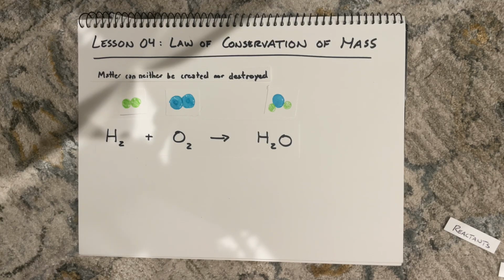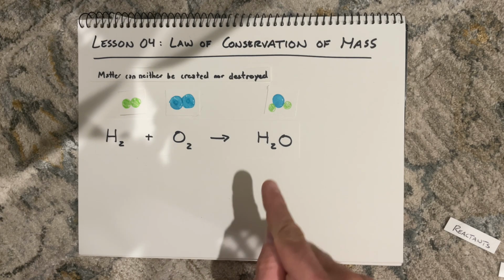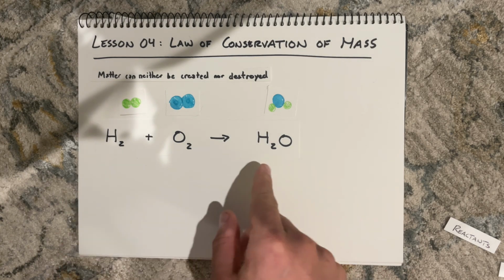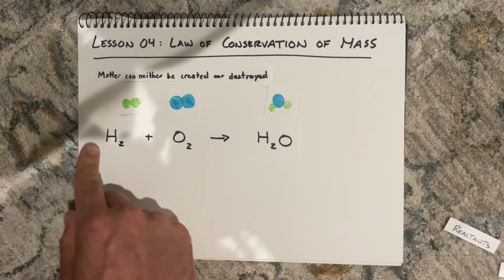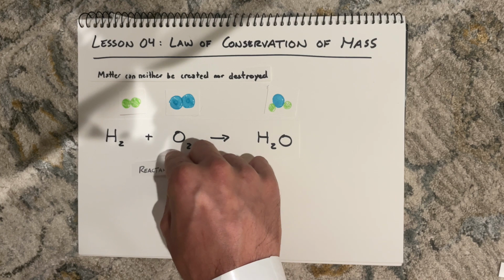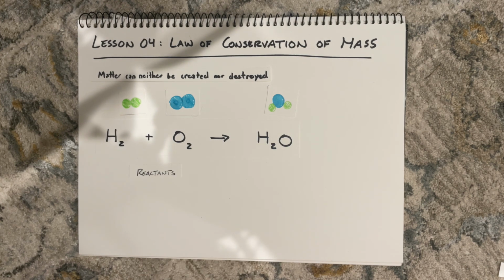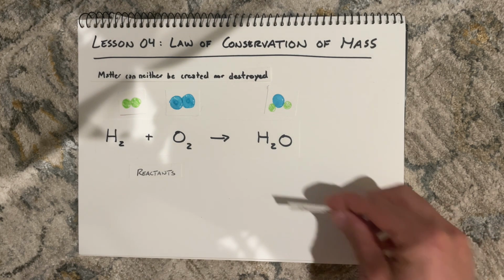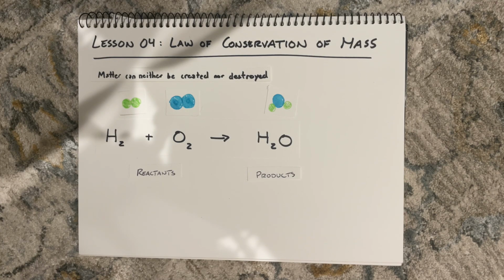So to prove this to you, we're going to use a reaction that's a really important reaction in our day-to-day lives, and that's the synthesis reaction that creates water. This reaction means that you need hydrogen gas and oxygen gas as your reactants, and that when you combine them together, you will create water as your product. Now, as it is, this seems like a straightforward reaction, but if you take a really close look at it, we'll actually realize that something is wrong.